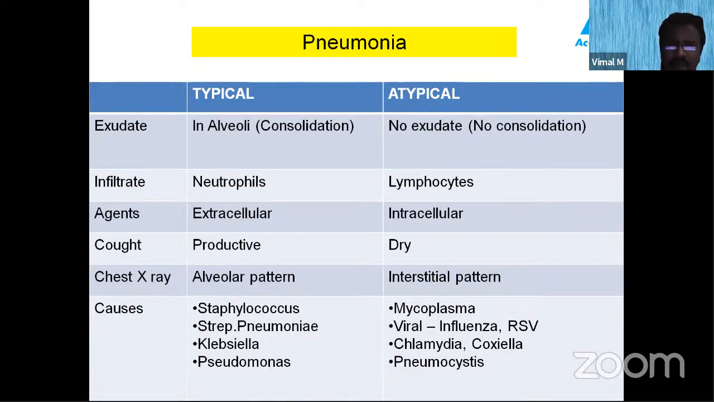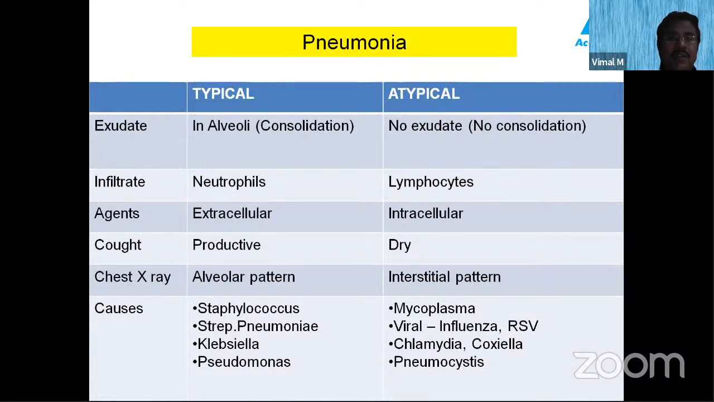What are the most important features which can differentiate typical and atypical pneumonia? In typical pneumonia, you get a productive cough, whereas in atypical pneumonia, you get a dry cough. You remember viral pneumonia causes a dry cough. Even COVID causes a dry cough. Dry cough is a symptom of viral pneumonia. So the pneumonia caused by the coronavirus, COVID-19, is an atypical pneumonia.